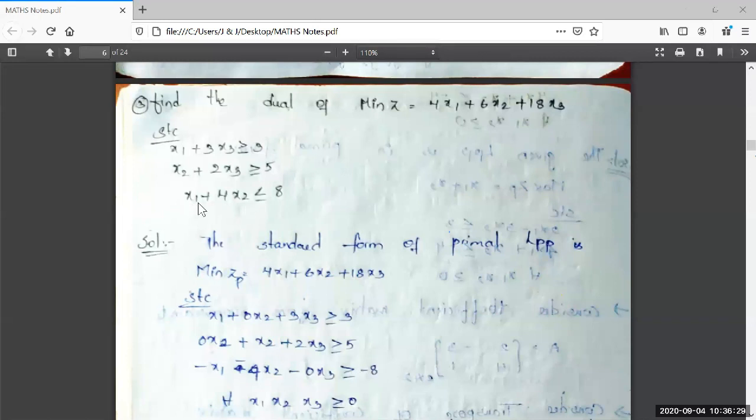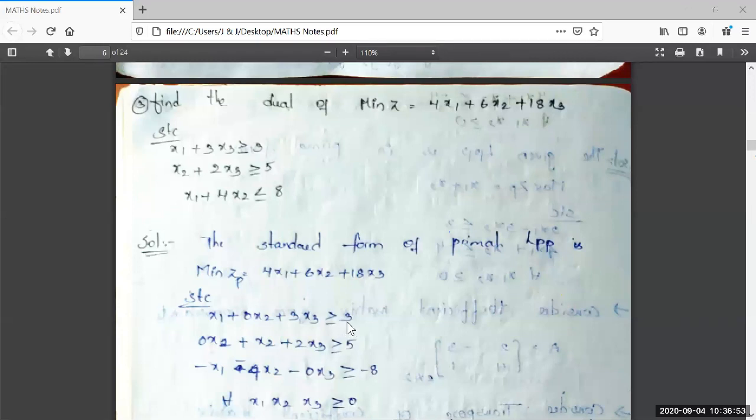But in the third constraint of the given LPP, the x3 variable is absent. I am including that x3 variable by multiplying with 0x3. If we multiply with minus sign on both sides, we get minus x1 minus 4x2 minus 0x3, and the less than or equal to is converted into greater than or equal to minus 8.